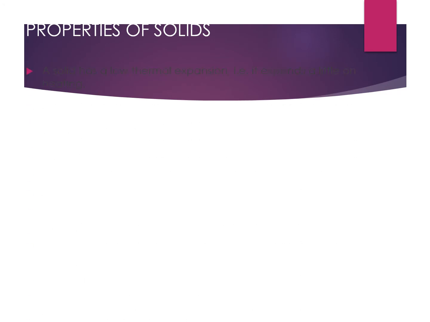So let us see, a new point has been added. A solid has a low thermal expansion. That is, it expands a little on heating. Low thermal expansion means when you heat a solid, it only expands a little. Expansion means the molecules are moving a little far apart. Because in solids the force of attraction is very strong, the molecules just move a little on heating. So that is why there is a little expansion.